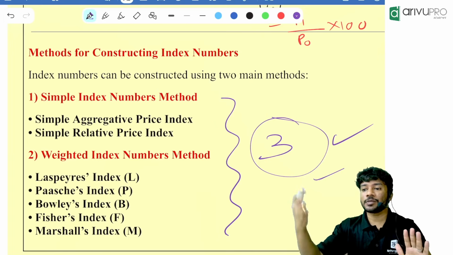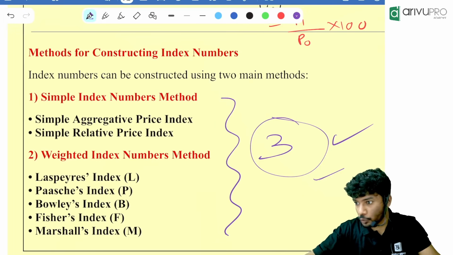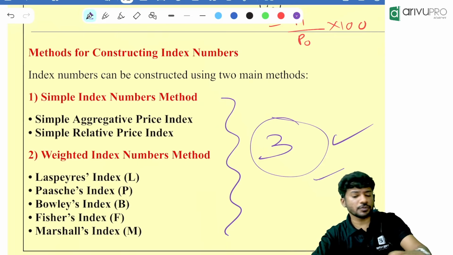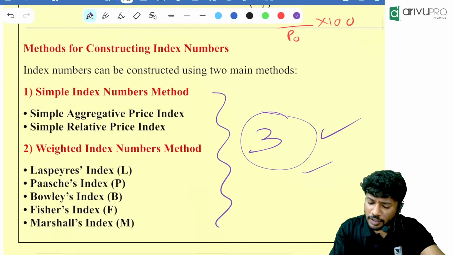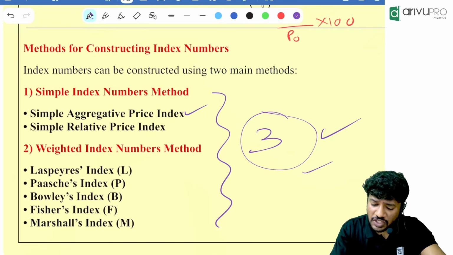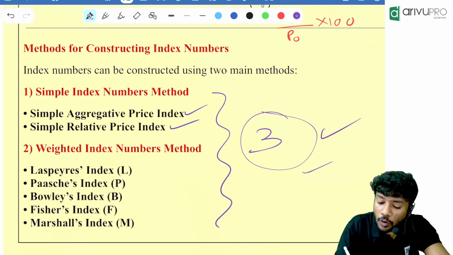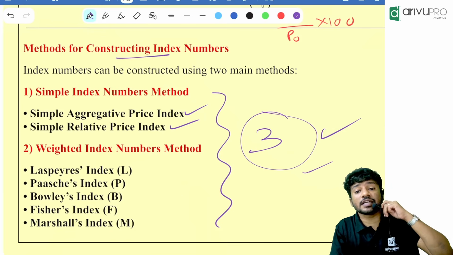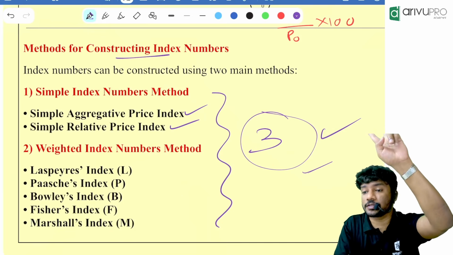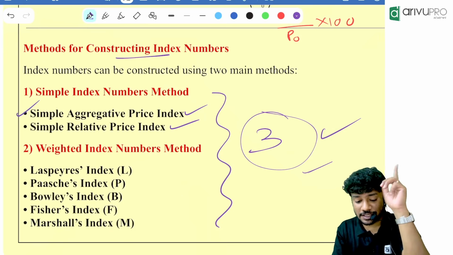Study this, do it multiple times along with the workbook, more than enough. Okay. Now, simple index numbers. First one we are going to learn is simple aggregative price index, and the second one will be simple relative price index. So how many methods of constructing index numbers are we going to learn? 2 methods. In that, the first one, simple index number method, has 2 types.